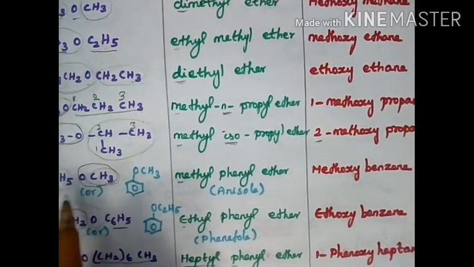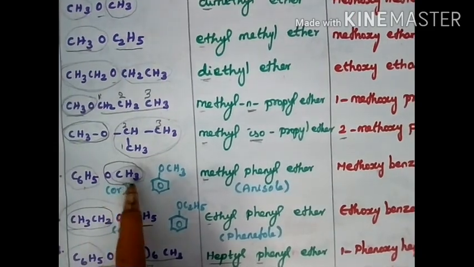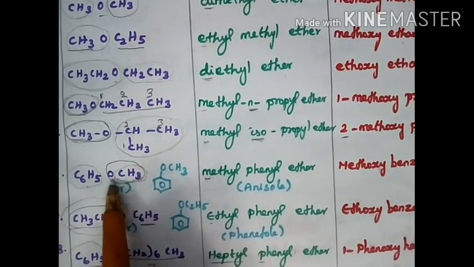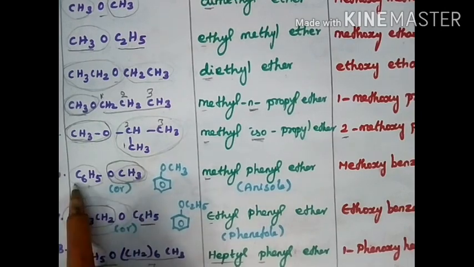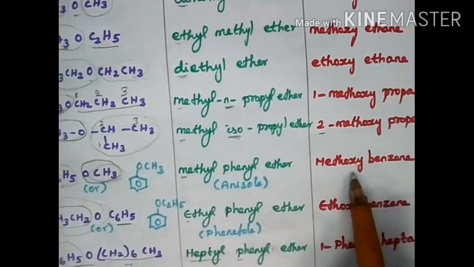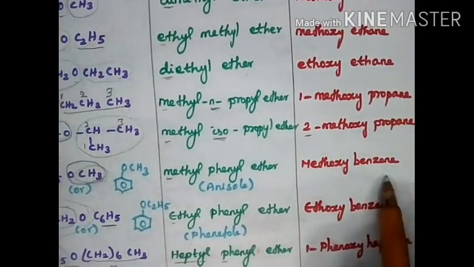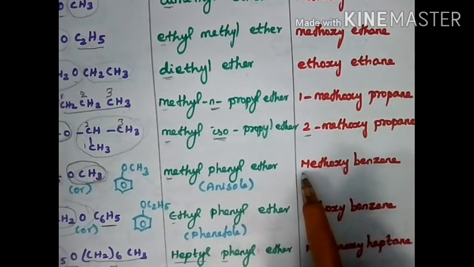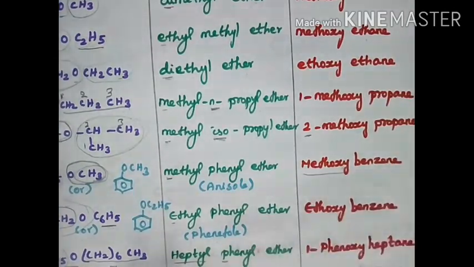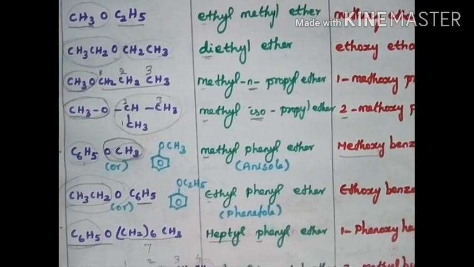IUPAC name. The smaller alkyl group attached to oxygen is methoxy, so methoxybenzene. That means a methoxy group is attached to a benzene ring.